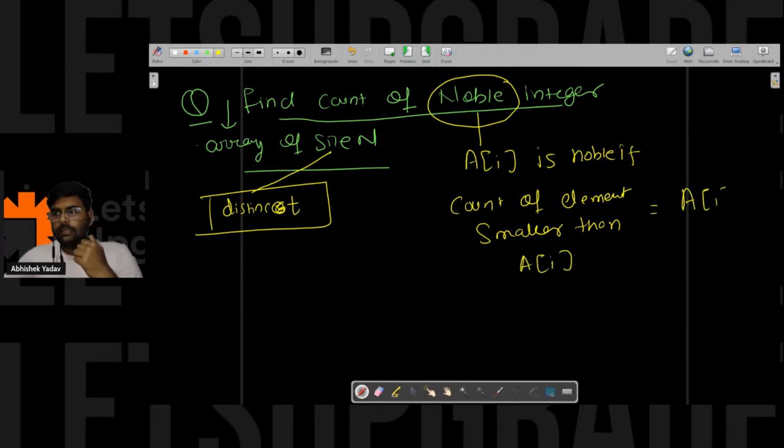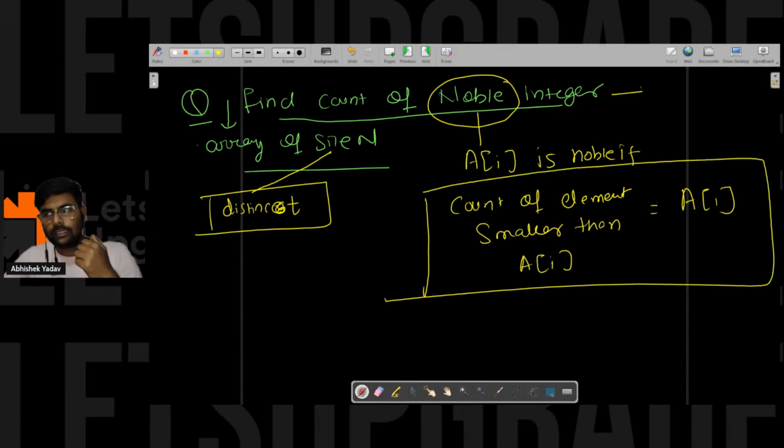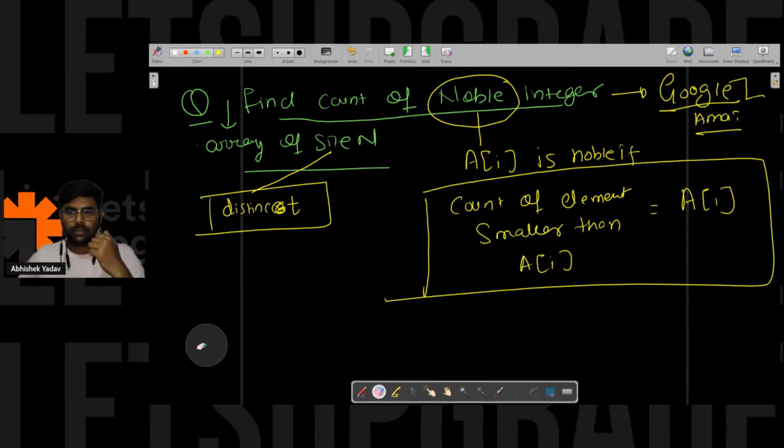This is the definition of noble integer. This question was asked at Google and Amazon in interviews, and it is a very simple question. If you are able to make a simple observation, then you will be able to do this question on your own.